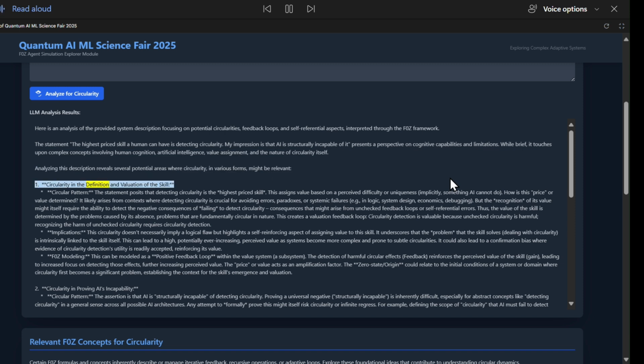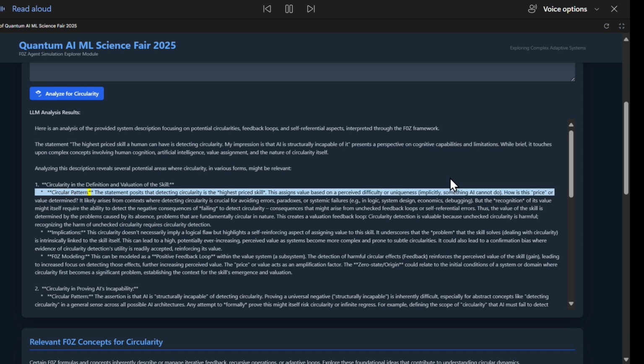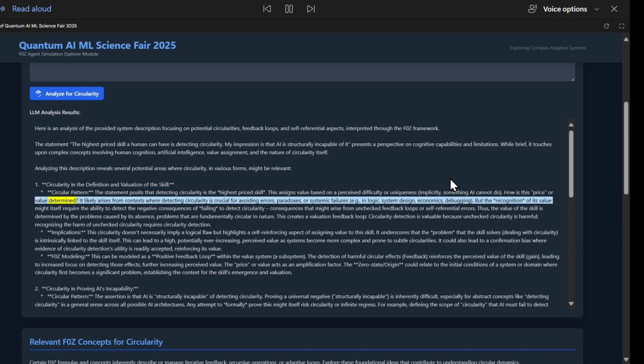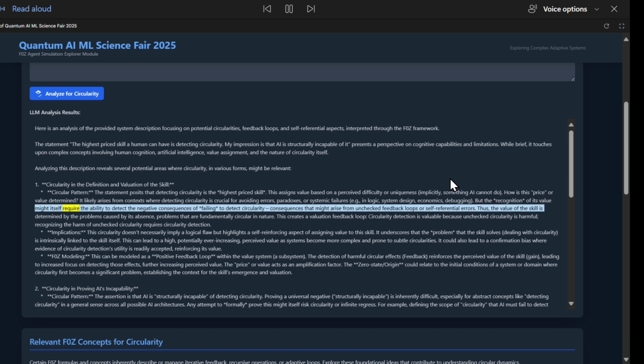1. Circularity in the definition and valuation of the skill. Circular pattern. The statement posits that detecting circularity is the highest priced skill. This assigns value based on a perceived difficulty or uniqueness, implicitly, something AI cannot do. How is this price or value determined? It likely arises from contexts where detecting circularity is crucial for avoiding errors, paradoxes, or systemic failures, e.g., in logic, system design, economics, debugging. But the recognition of its value might itself require the ability to detect the negative consequences of failing to detect circularity, consequences that might arise from unchecked feedback loops or self-referential errors.